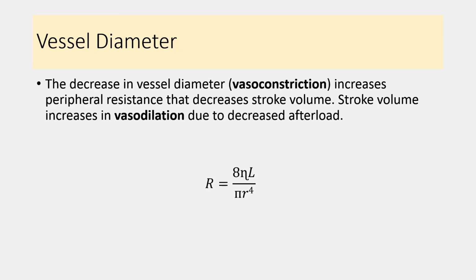Now first, the vessel diameter. So peripheral resistance is inversely proportional to the fourth power of the diameter of the vessel. So vasoconstriction increases the peripheral resistance, and vasodilatation decreases peripheral resistance. So afterload increases during vasoconstriction and decreases during vasodilatation. So vasoconstriction increases peripheral resistance and it decreases cardiac output.